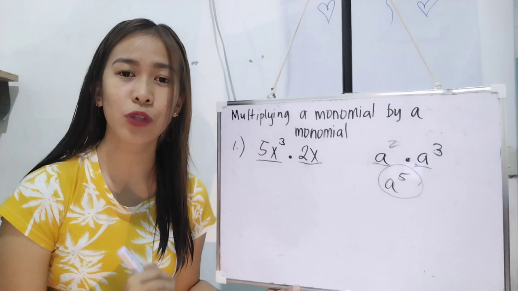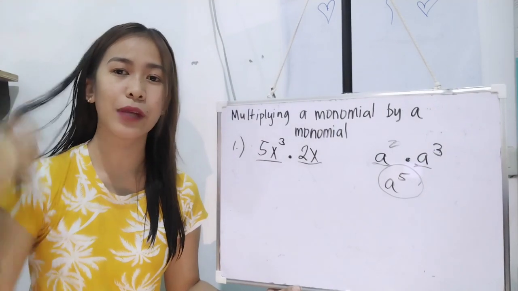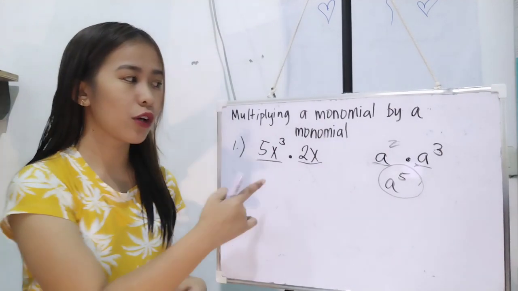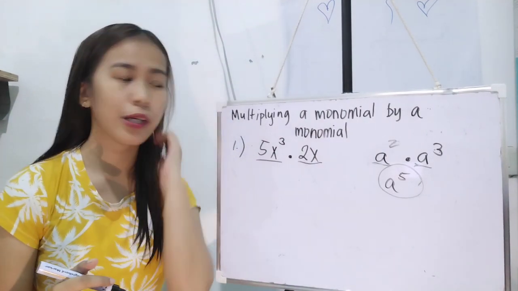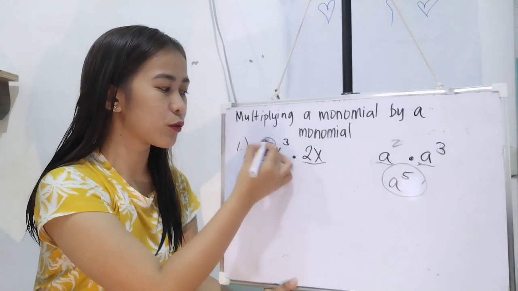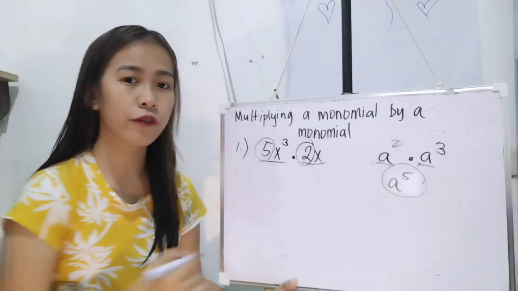So, kaya nga dapat ay alam nyo ang ating law of exponent. So, ganun lang kasimple. Ngayon, what are we going to do with that product rule dito sa multiplication of a monomial by a monomial? First, ganito muna yung gagawin nyo. Kunin nyo muna lahat ng numerical coefficient.